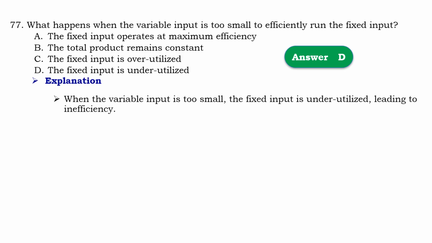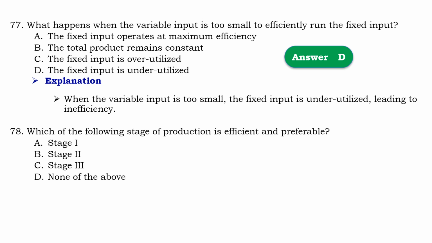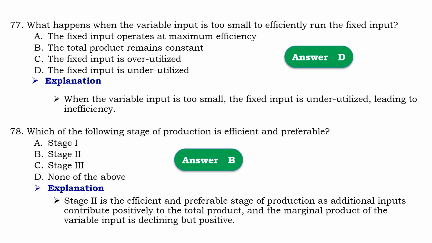Means that when the variable input is too small, the fixed input is underutilized and lead to inefficiency. Question number 78. Which of the following stage of production is efficient and preferable? So that should be B, stage 2. Means that stage 2 is efficient and preferable.